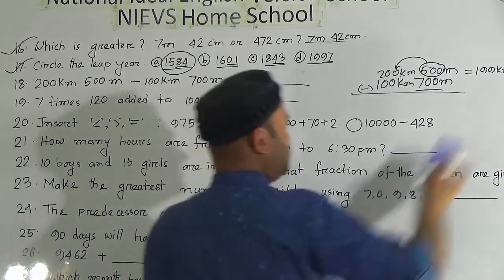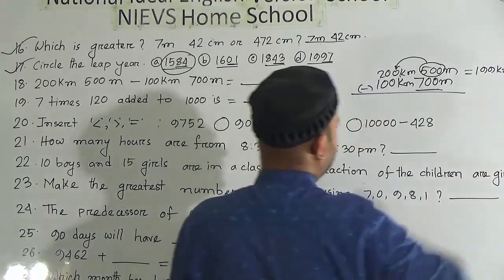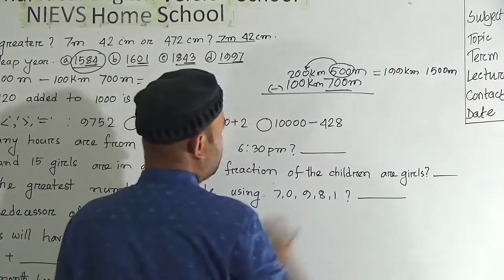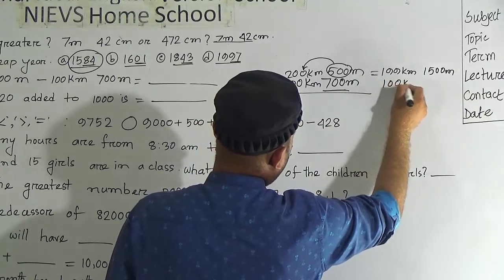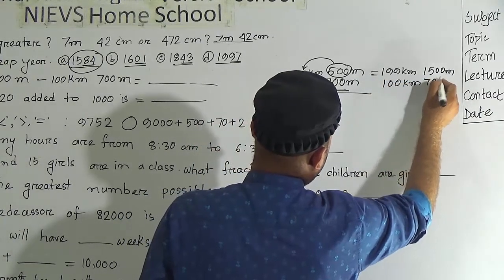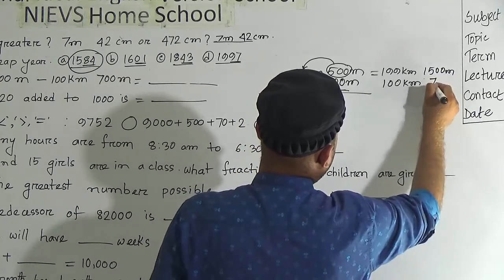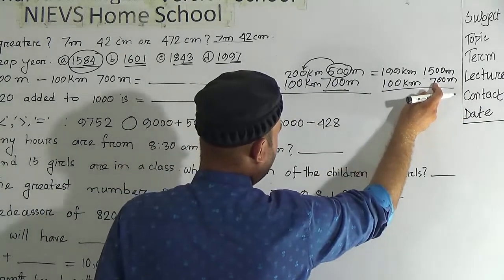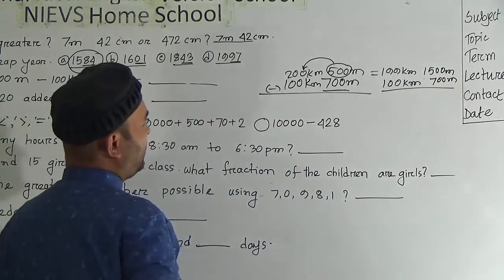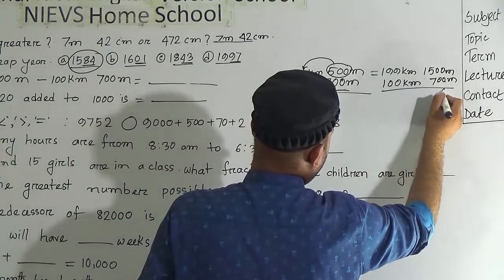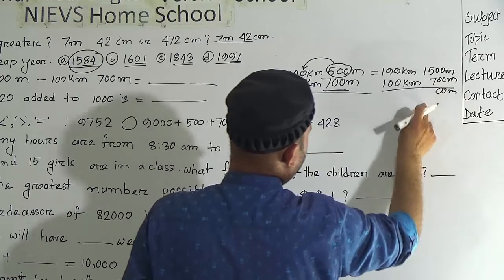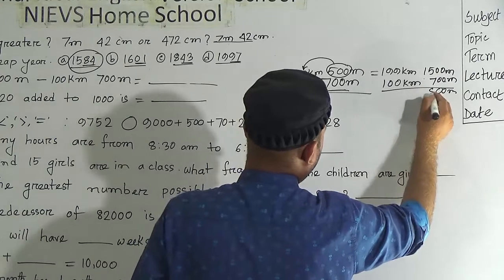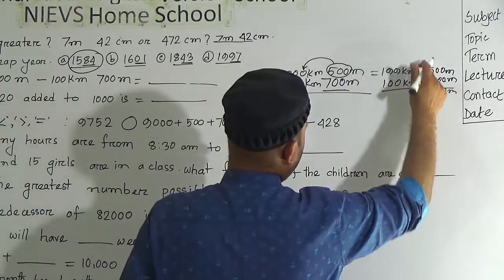After adding these 2 numbers, we can write in total here 1500 meter and here is 100 kilometer and 700 meter. Look here, 700 meter is smaller than 1500. Now subtract 0 from 0, it will be 0. 0 from 0, it will be 0. 7 from 15, it will be 8. 1 from 1, it will be 0.